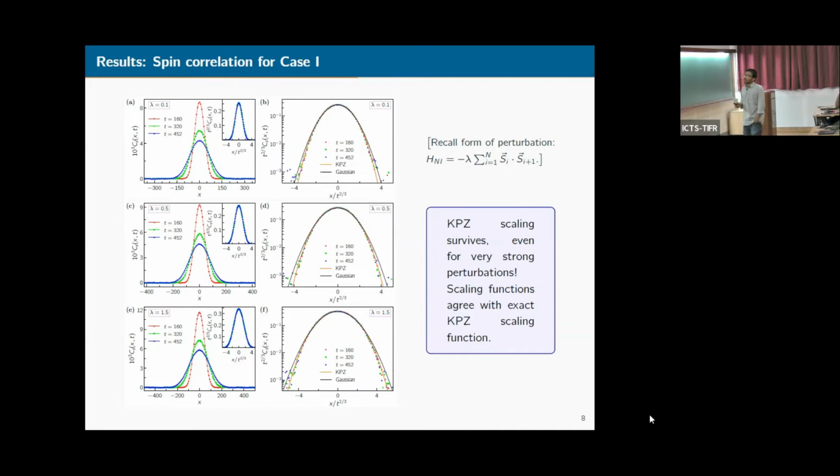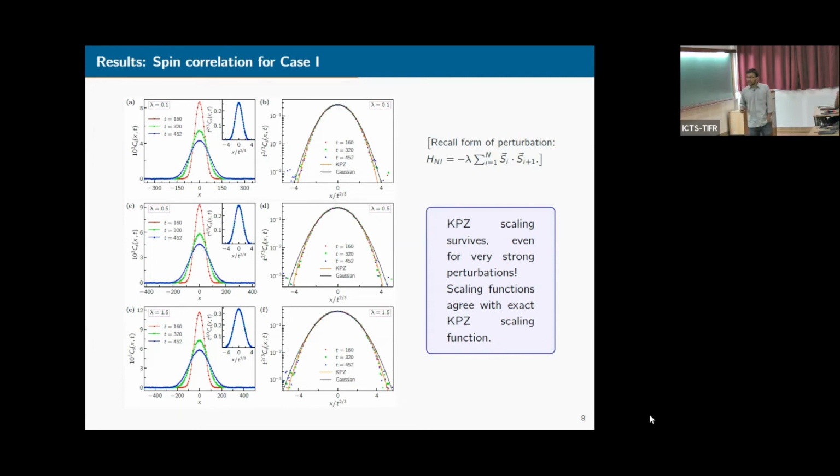And when we tried to match with the exact scaling function, we found that it agrees very well with the exact KPZ scaling function. So this is nice. But then we increased lambda to 0.5, and the results are in this middle row. And we also find this KPZ scaling in this case also.